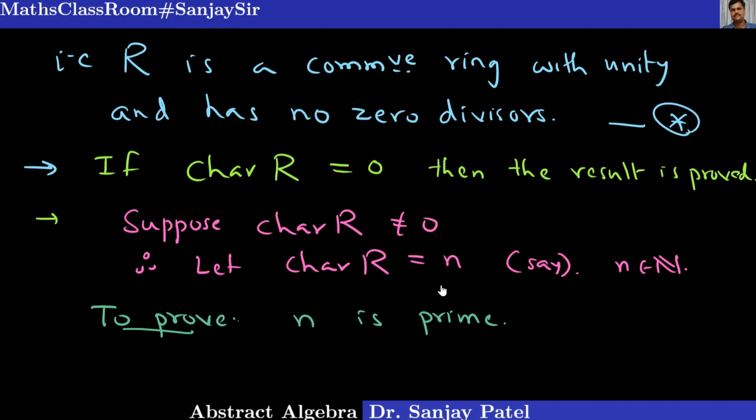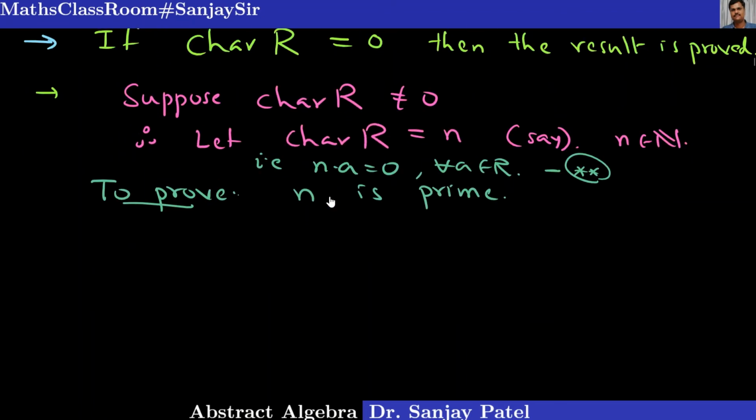As you know, it means n into a equal to 0 is true for every a belongs to R. So let me write here, n into a equal to 0 for every a belongs to R. So this is also a very important thing. We want to prove that number n is actually a prime number, and that will be proved by the contradiction method.